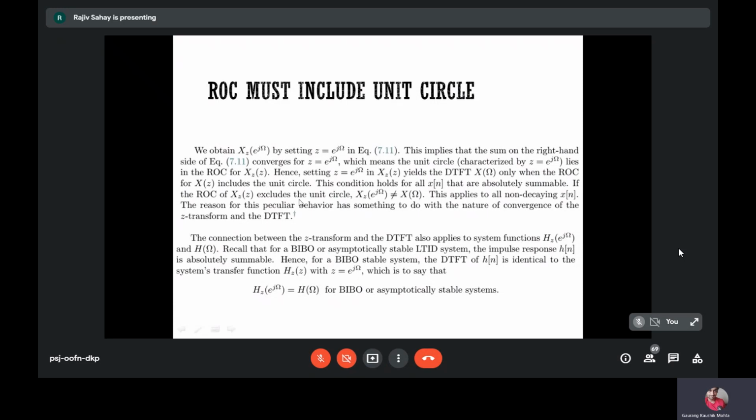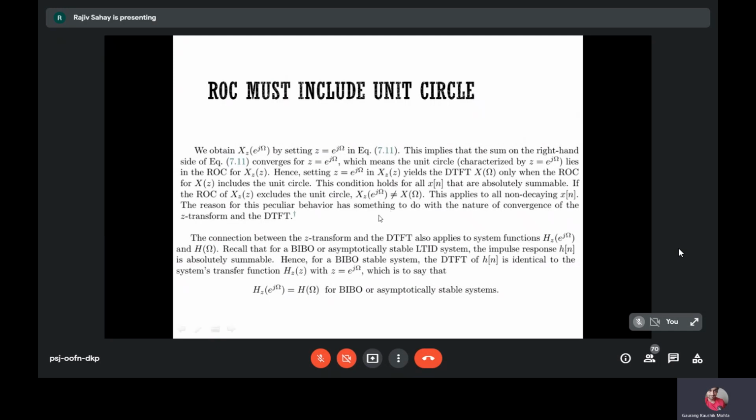And if the ROC of X_z of z excludes the unit circle, that is, this condition is not satisfied, then it means that the DTFT cannot be calculated. So the DTFT can be calculated mostly for decaying functions. For non-decaying functions, this condition is not satisfied, which means the expression that you calculate is not the DTFT.